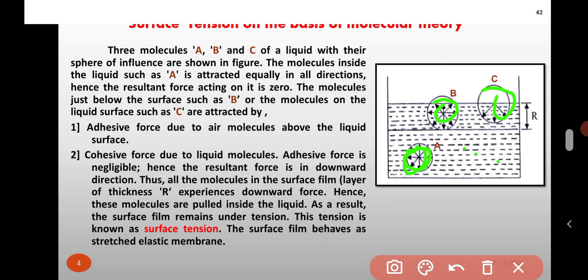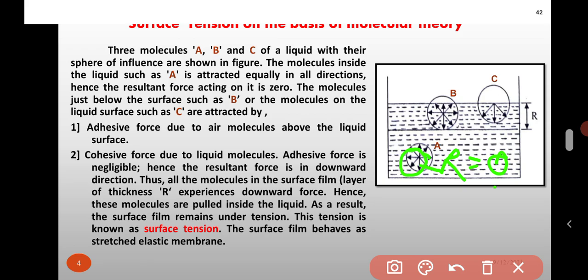Molecule A is inside the liquid and is attracted equally in all directions. Hence, the resultant force of attraction is 0.